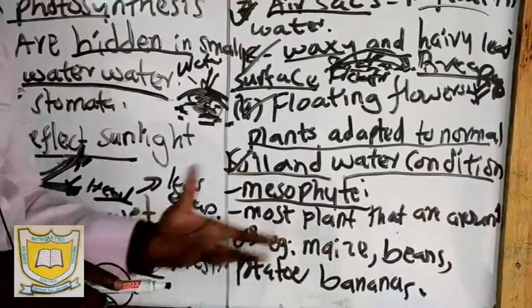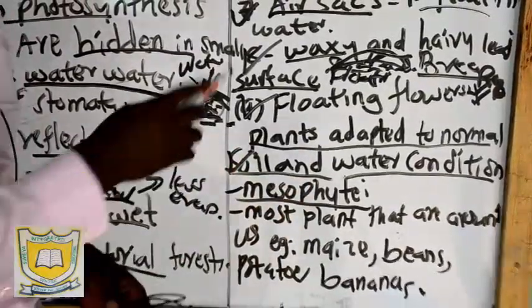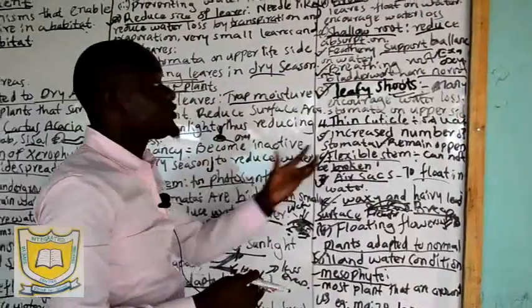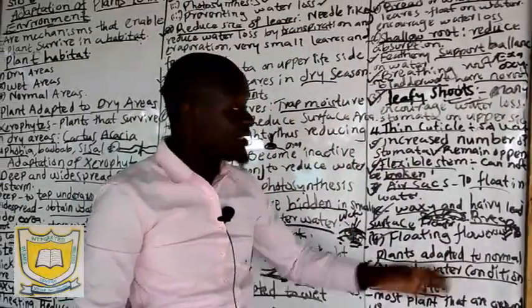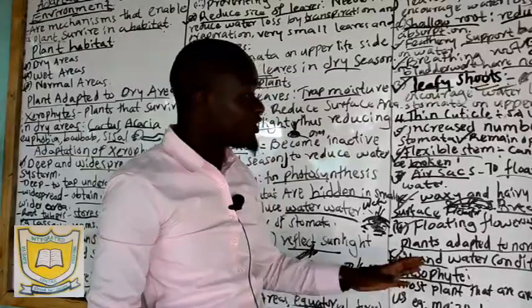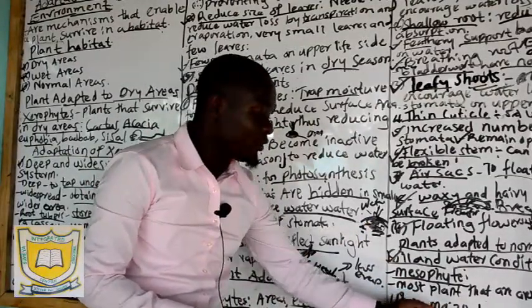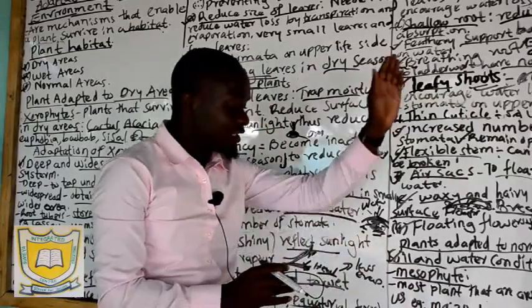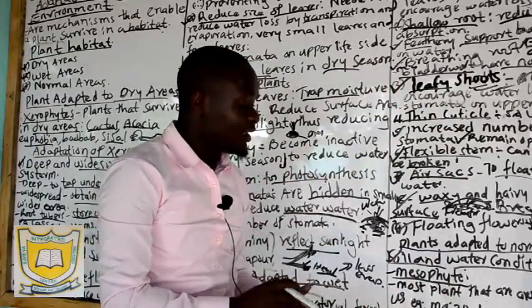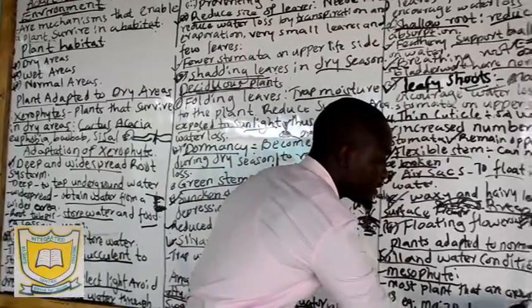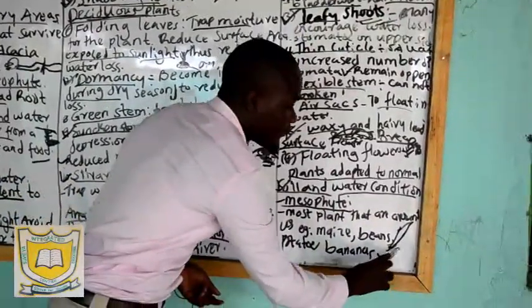Those are just plants that grow within our regions. Most of them may have some characteristics that are found in dry regions, and also they may contain characteristics that are found in the wet region. If you look at the adaptation of, for example, maize plants, it has leaves that have parallel venation, and also it is very sharp. For example, this is a maize plant and this is the leaf of a maize plant. And also we have the bean plant.